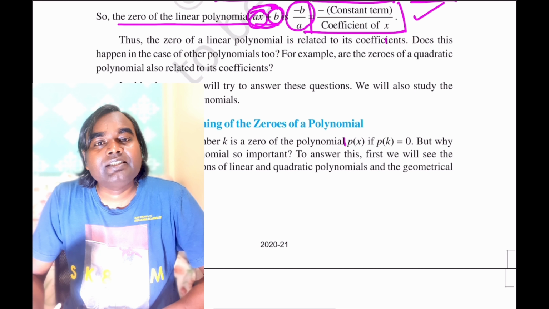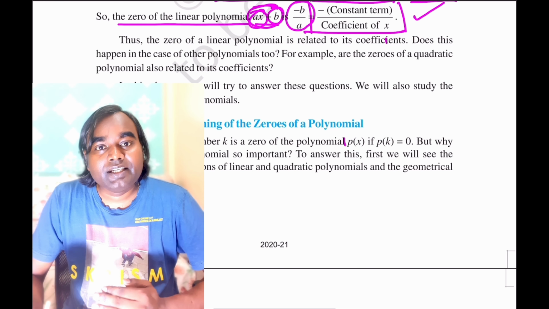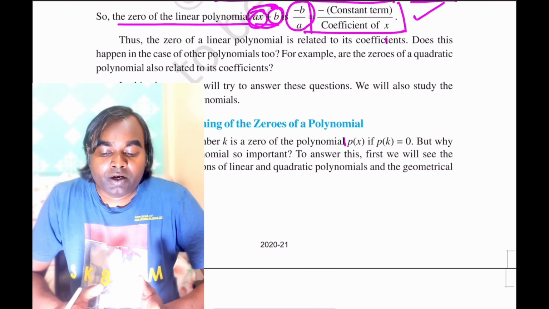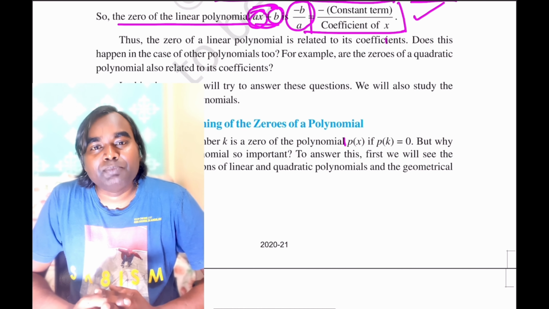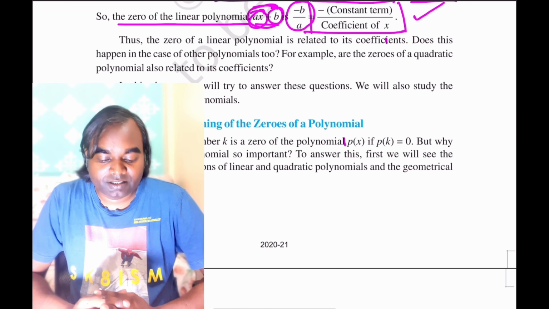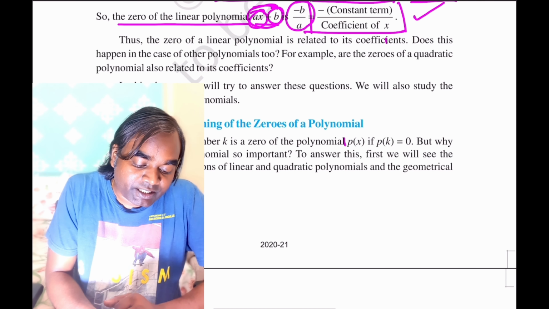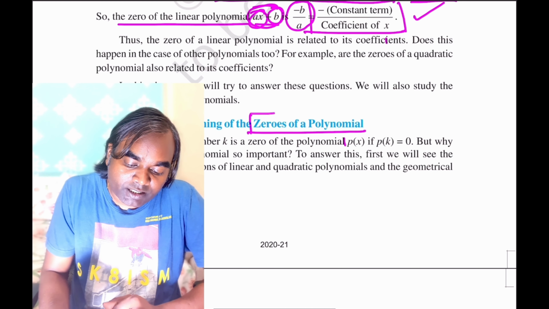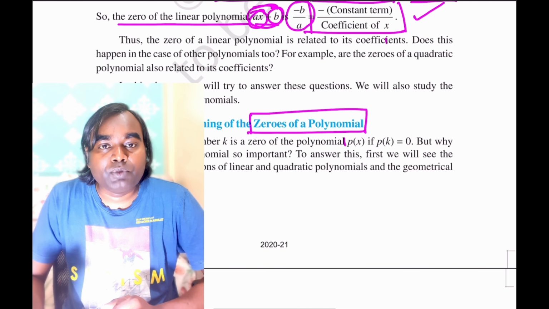So this tells that there is a relationship between its coefficients and the zeros of the polynomial. Correct? Now we will study the geometrical meaning of the zeros of a polynomial.